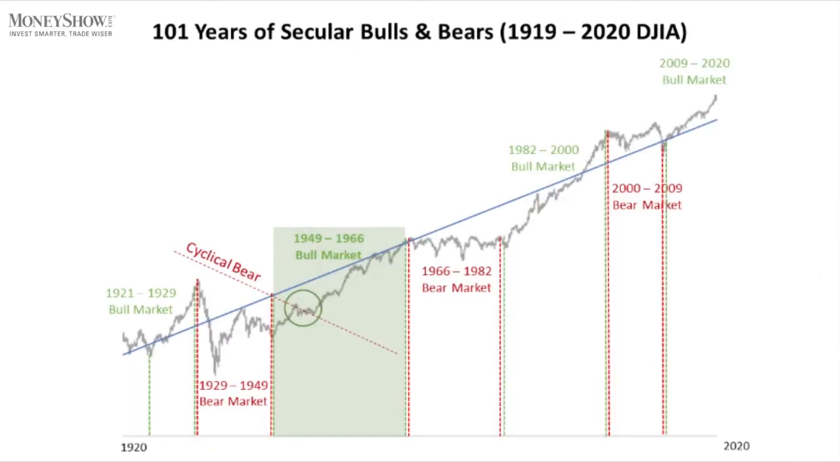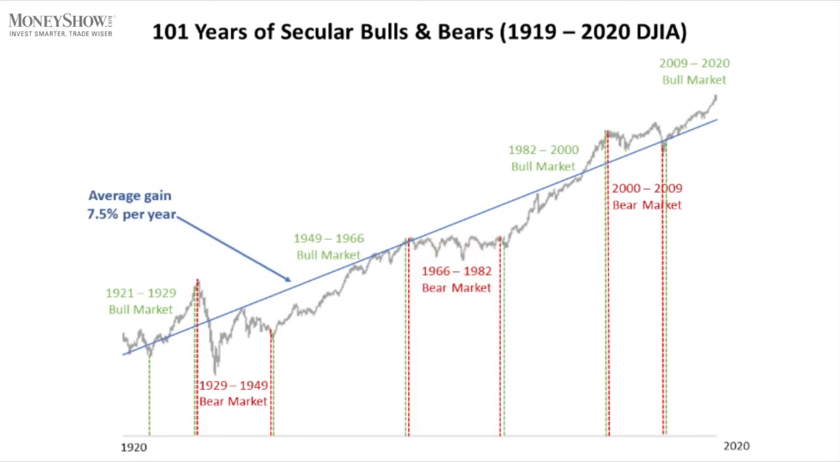The bull and bear market terminology commonly used by the news media is applicable to cyclical bulls and bears, which are different species than secular bulls and bears. Here's a cyclical bear in the 1949 to 1966 secular bull. Here are two cyclical bulls in the 1966 to 1982 secular bear.